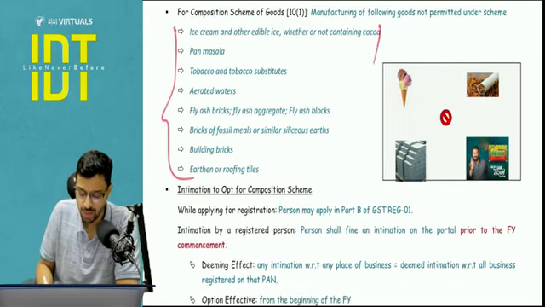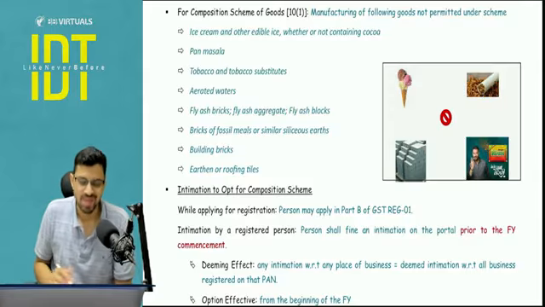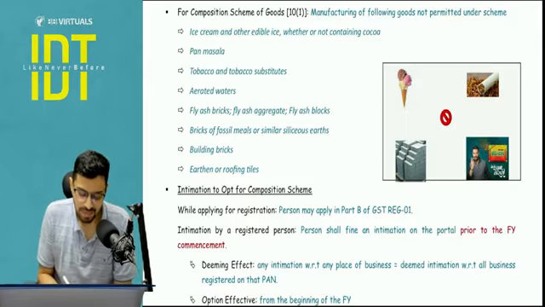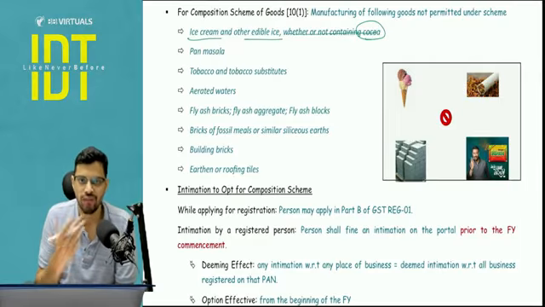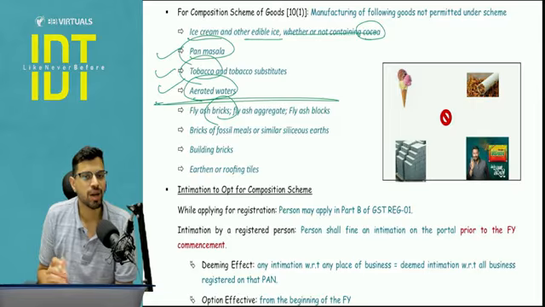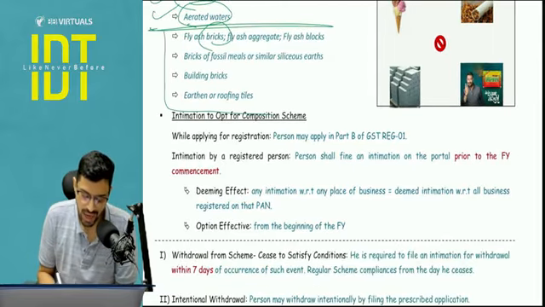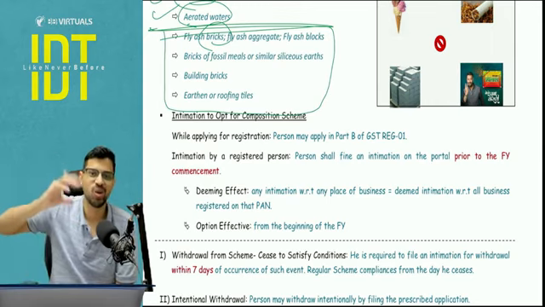These are all those products where, you remember in your childhood, your mother used to say to stay away from these things. This is something we learned in the class. Ice cream and other edible ice, whether or not containing cocoa. This is a flavor, so it does not matter whether or not it is containing cocoa. Ice cream and other edible ice, stay away from it, you will have a bad throat. Pan masala, tobacco, aerated waters, bricks. Till this point, pan masala, tobacco and aerated waters, stay away from these bad things. And apart from these, bricks and roofing tiles, so while walking, pay attention whether it's not falling on you.